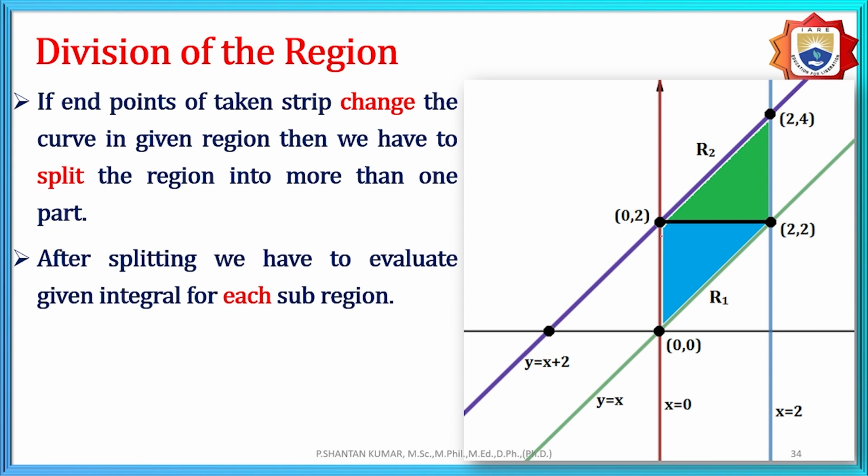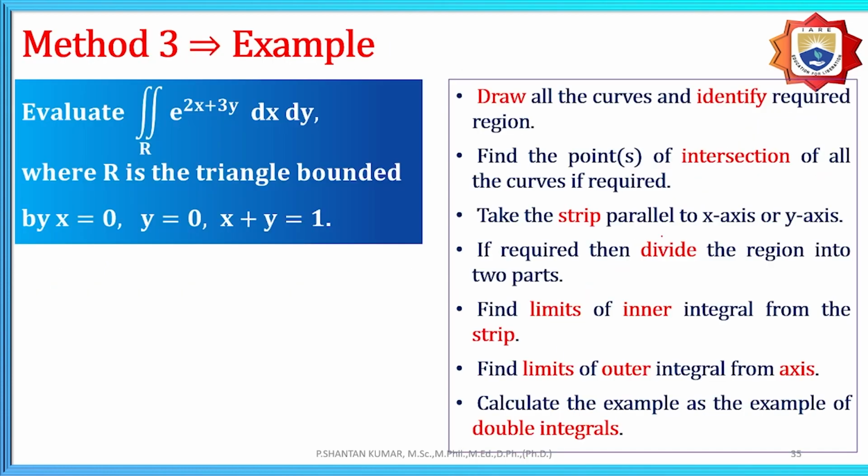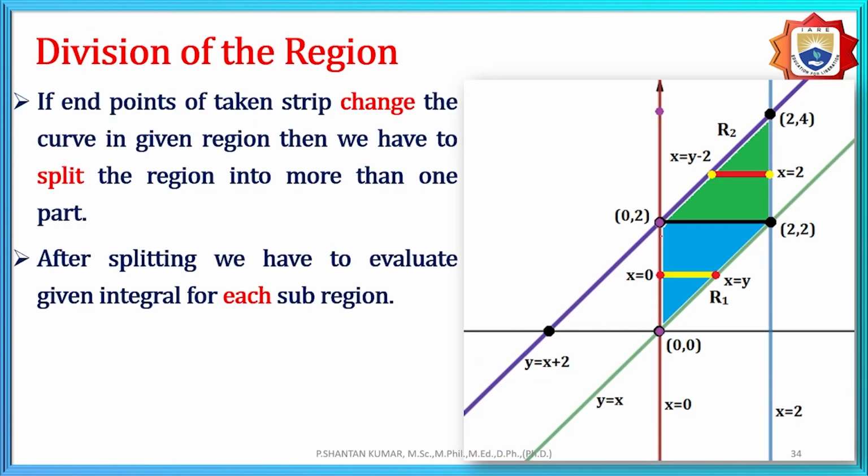Therefore, for such a type, with parallel to the x-axis, it is not possible within a single integration. Here the lower part is R1 and the upper part is R2. We need to integrate the two parts one by one. After finding R1 and R2, we add R1 and R2. That is the final solution of the problem.